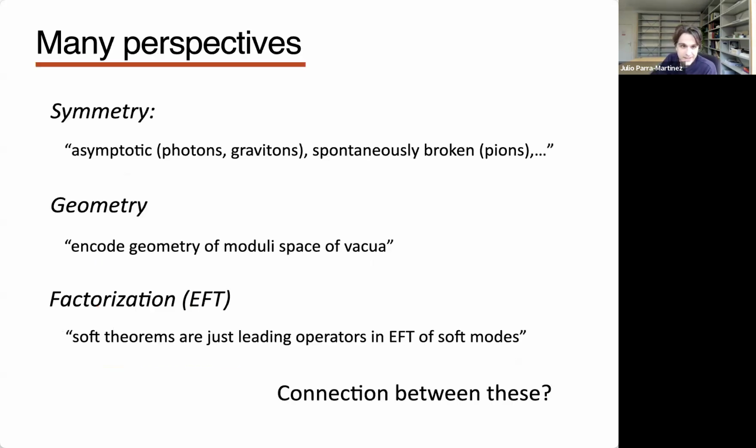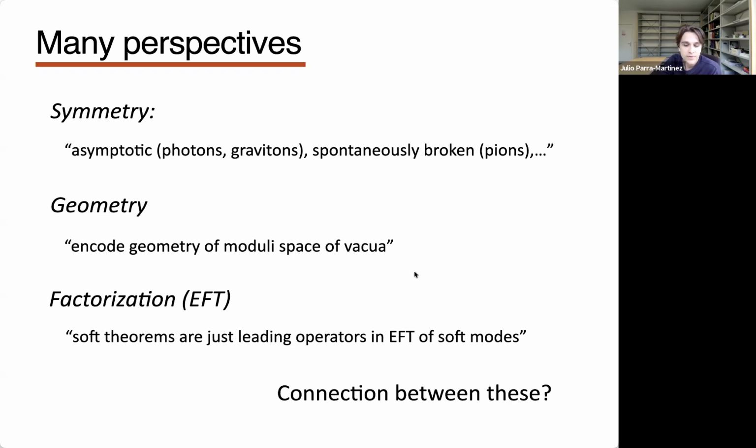Okay, what am I going to say that is new? So there's many perspectives on why these soft theorems exist. So for instance, there's the symmetry perspective. So there's statements that soft theorems, say for photons and gravitons, have something to do with asymptotic symmetries, with large diffeomorphisms or large gauge transformations. For pions, we typically say that this has to do with spontaneously broken symmetry.